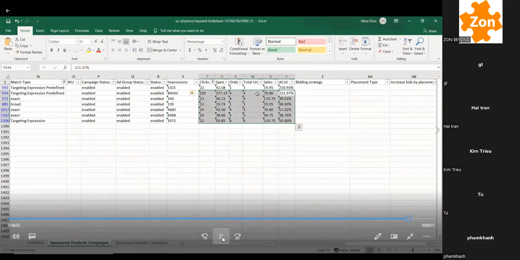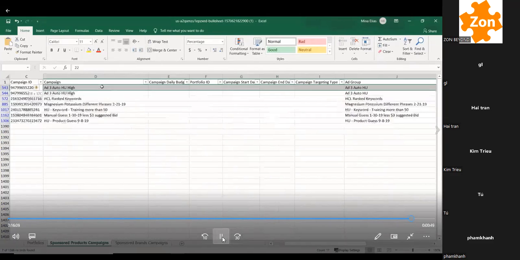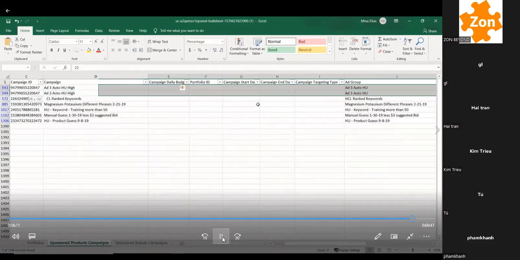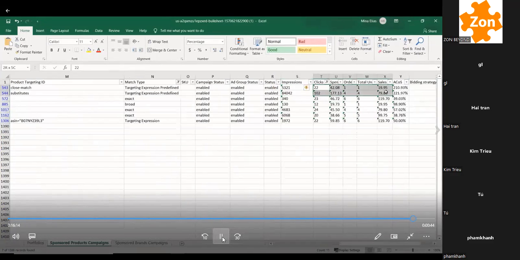And again, I have a couple of high ones here. So these ones got a ton of clicks. They were an auto group. They got a ton of clicks, but they didn't make me a lot of money. So how much money did they make me? They made me 80, like almost $100. But look at how much I spent. I spent 200 and what is that?